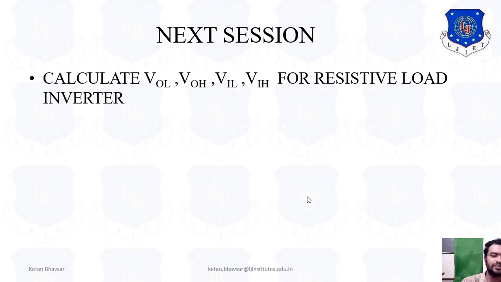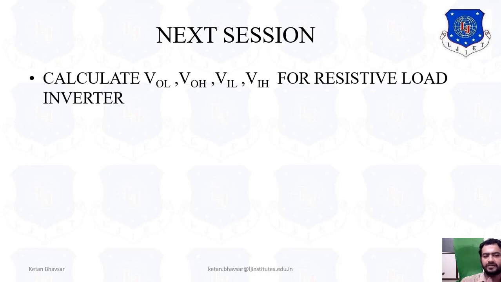Now in the next session we talk about the resistive load inverter in terms of VOL, VOH, VIL and VIH. We discuss what exactly the variation affects when we talk about VOL, output low, output high, and the intermediate low and intermediate high. And we have to prove mathematically what effect is produced in terms of voltage variations from VOL to VOH.